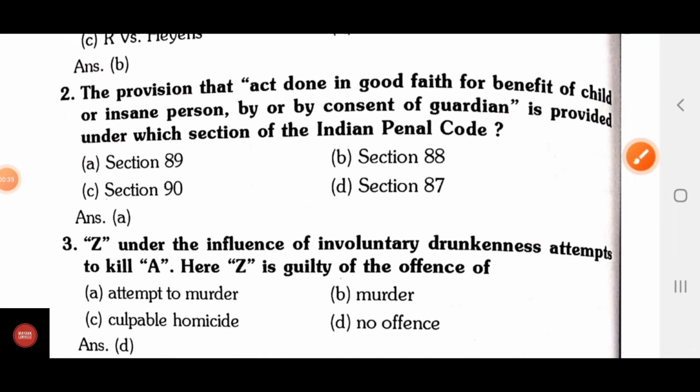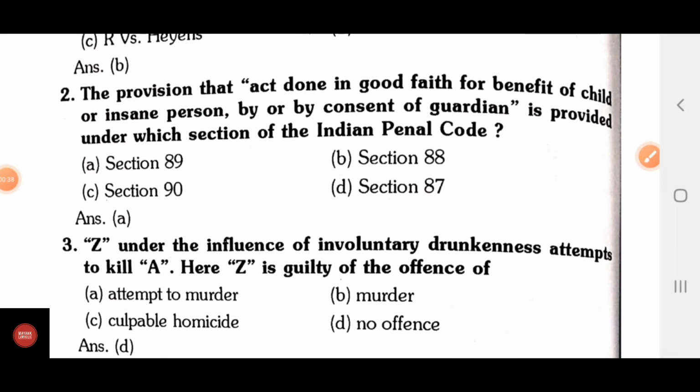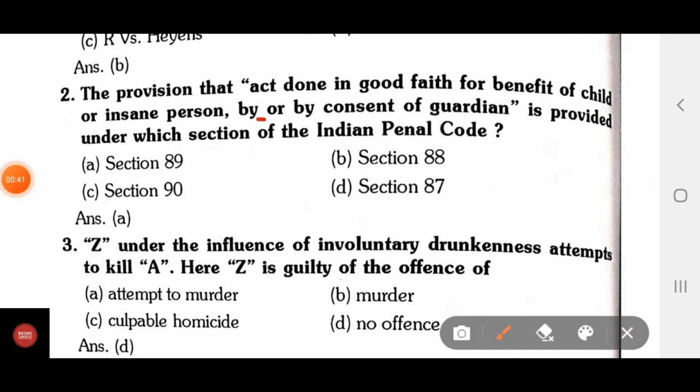Second question, the provision that an act done in good faith for the benefit of a child or insane person, or by consent of the guardian, is provided under which section of IPC? A, section 89; B, section 88; C, section 90; D, section 87. Correct answer is section 89.